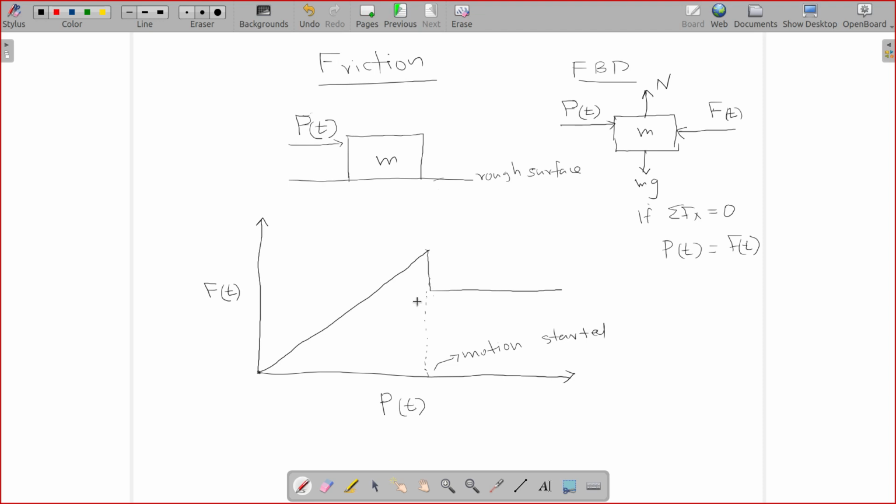So until the motion starts, as we keep on increasing the external force P, frictional force increases. At the instant where motion starts, the value of friction drops to a lower value, and after that it almost remains the same. This is not going to be the actual behavior. There are going to be some variations in the real case. But for the purpose of solving problems, we are going to assume that this is the way it happens.